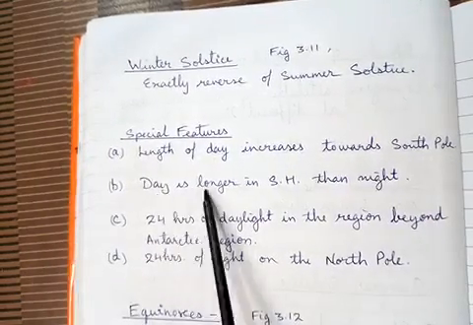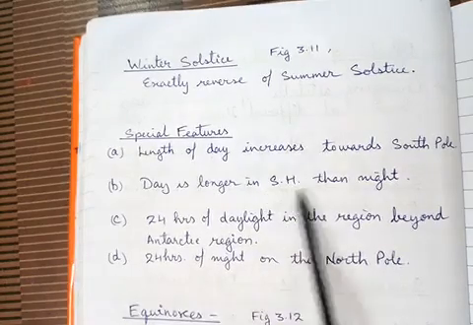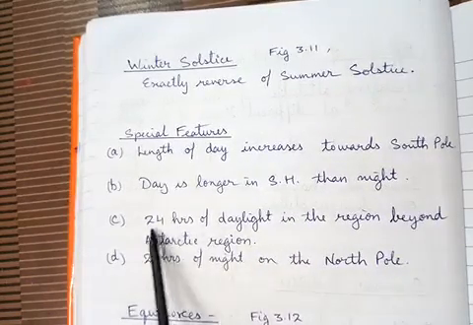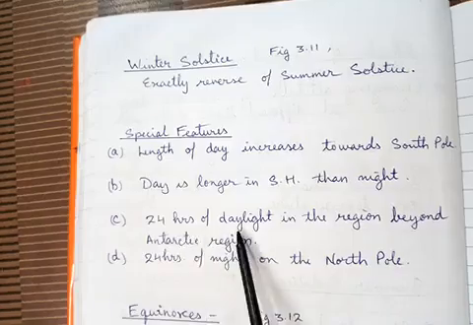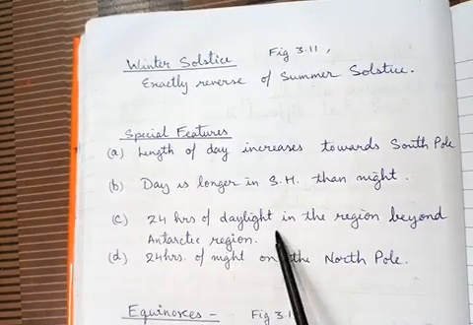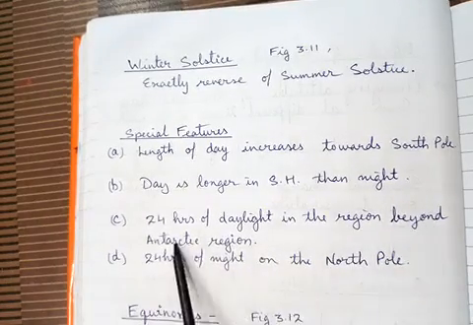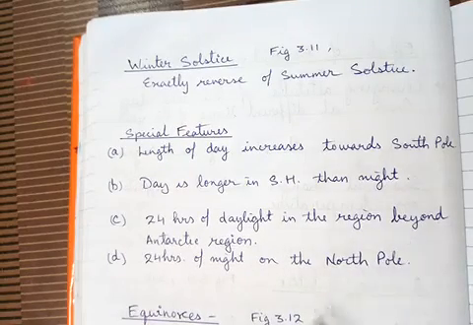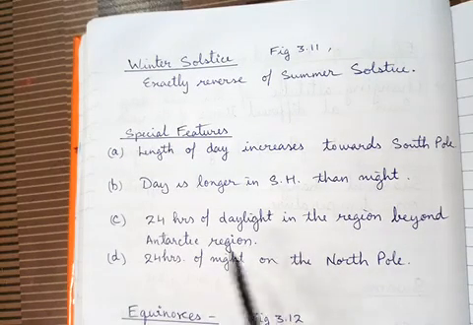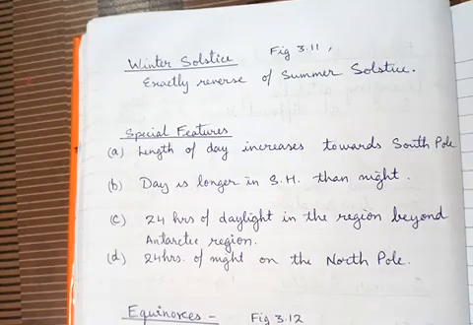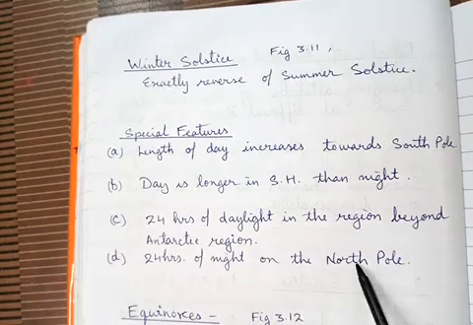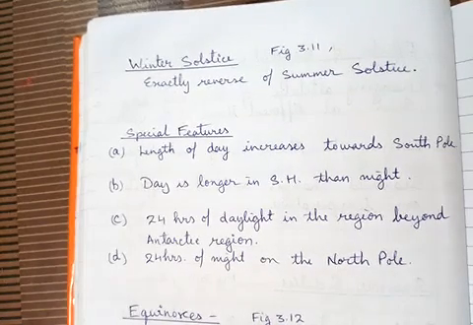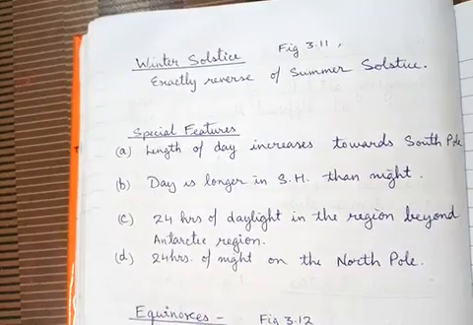Second, day is longer than night in the southern hemisphere. 24 hours of daylight is experienced where? The region around the South Pole experiences 24 hours of daylight, but the region around the North Pole experiences 24 hours of night.